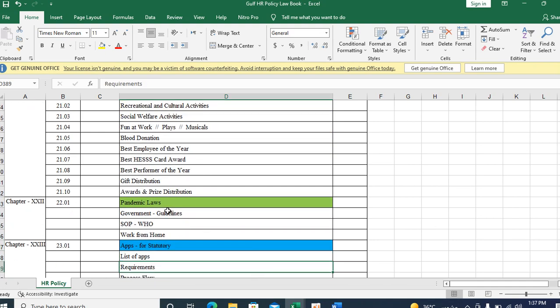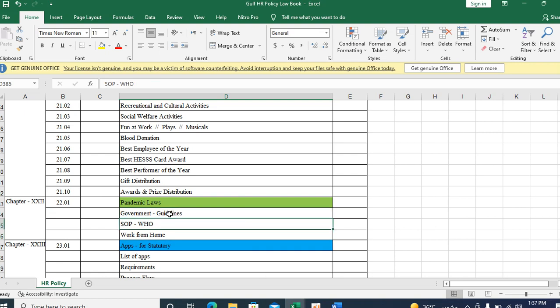Pandemic law: for the past two or three years these pandemic laws have been a very tedious process for all companies. So the pandemic law and government guidelines must be followed as per the government guideline, along with work from home, shift system, and rotational basis.